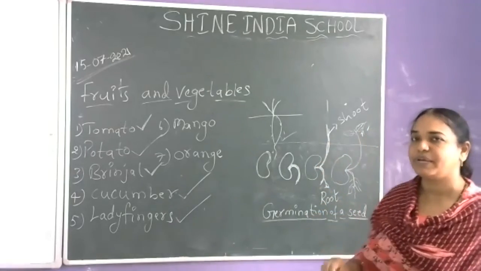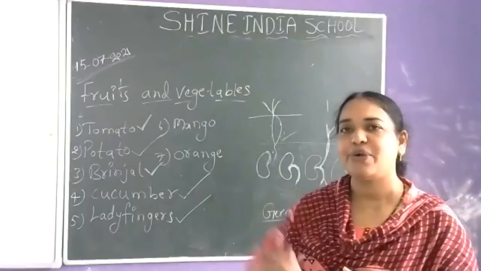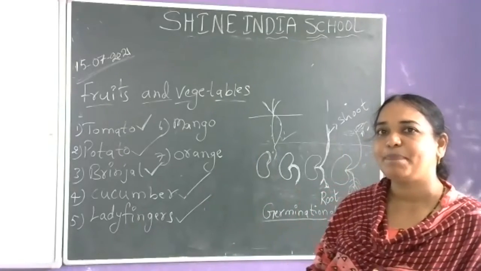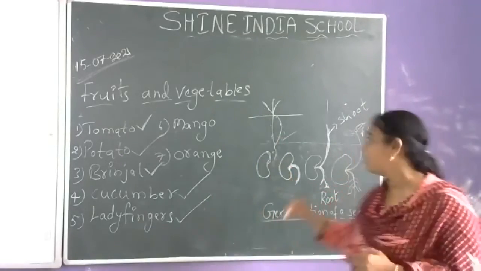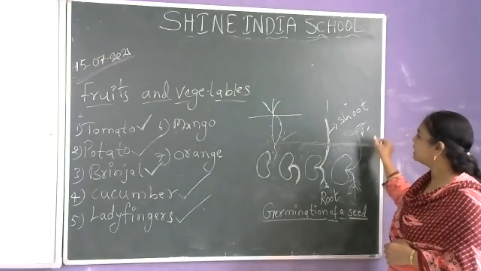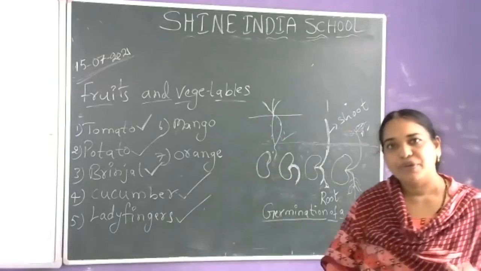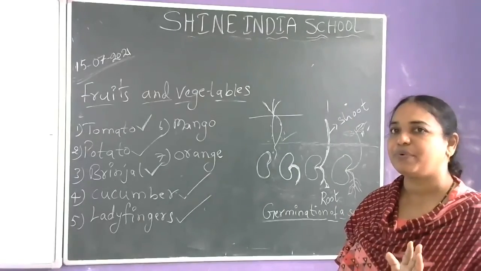Roots. Name the part which grows above the ground. Name the part which grows above. Shoot.